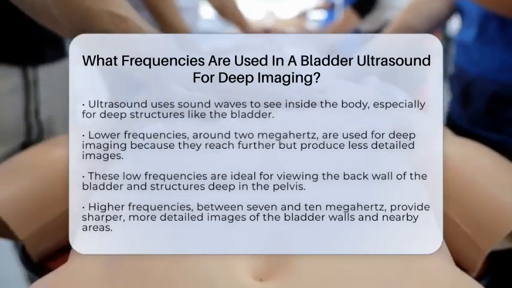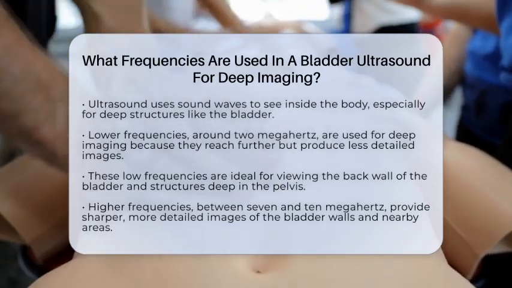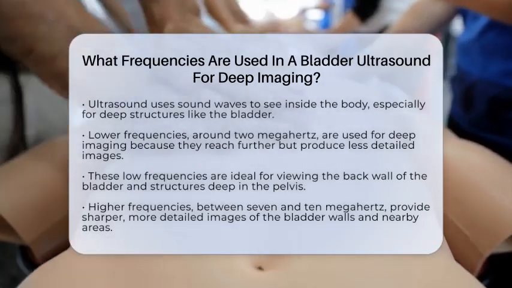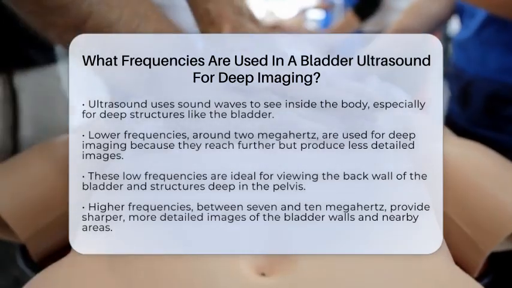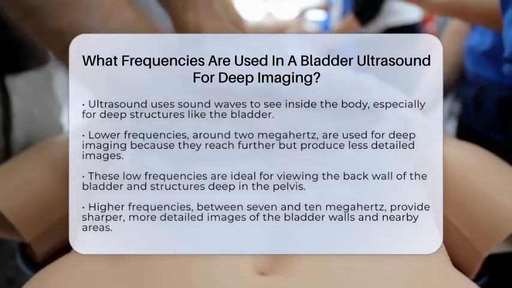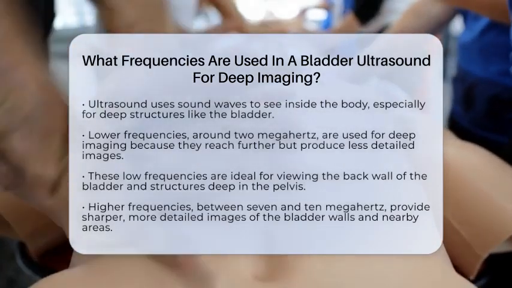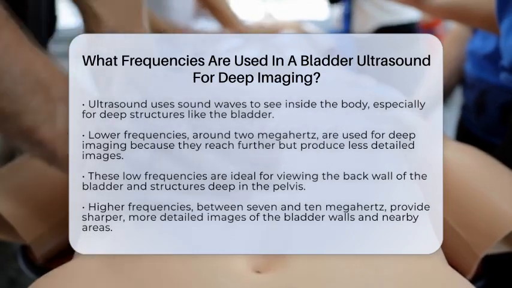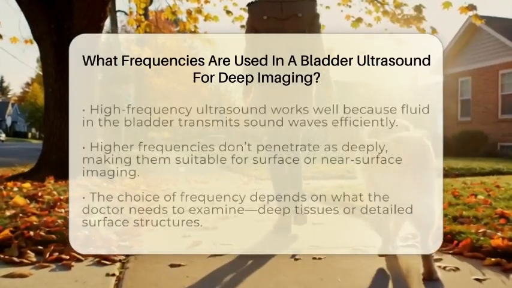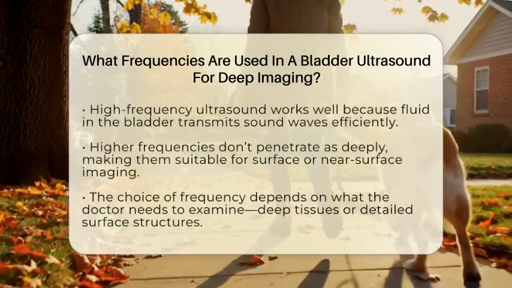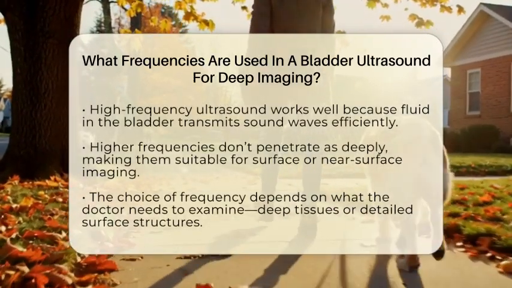For deep imaging, ultrasound machines typically use lower frequencies, around 2 megahertz. These lower frequencies are like a long-distance call. They can reach further into tissues but give a less detailed picture. This is perfect for seeing the back wall of the bladder or structures deep in the pelvis. For example, specialized bladder ultrasound devices often operate at about 2 megahertz to get a clear view of the deep bladder and detect abnormalities even at greater depths.